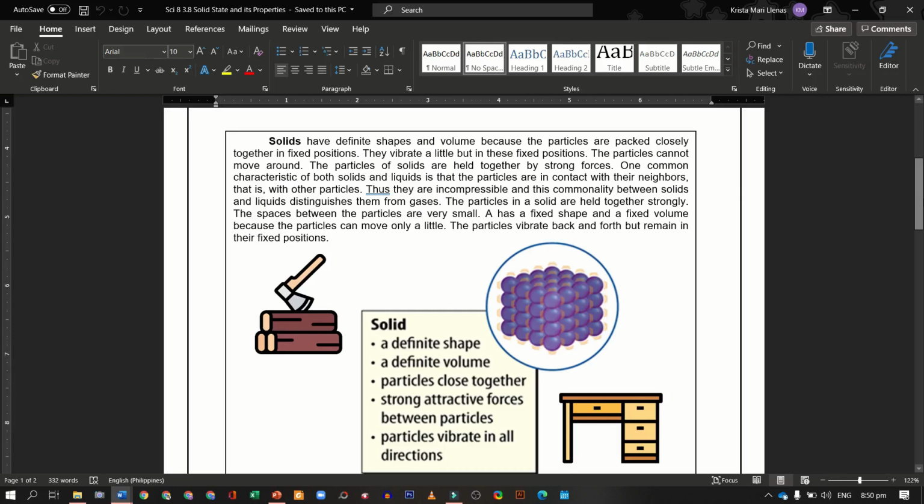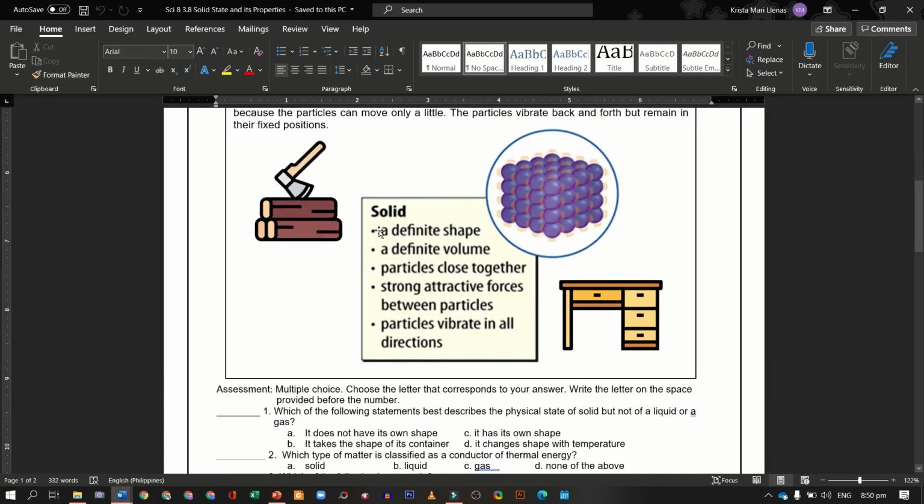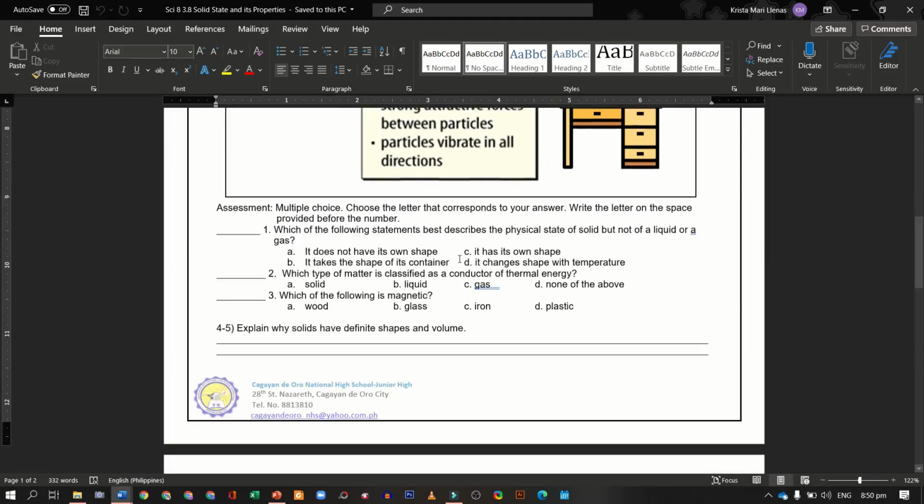The particles in a solid are held together strongly. The spaces between the particles are very small, and it has a fixed shape and a fixed volume because the particles can move only a little. The particles vibrate back and forth but remain in their fixed positions. So these are the properties of a solid. They have definite shape and volume. Their particles are very close with each other. They have strong attractive forces between the particles, and particles vibrate in all directions. The example of a wood and a table. So there are 3 items for multiple choice, and 4 to 5 explain why solids have definite shapes and volume.